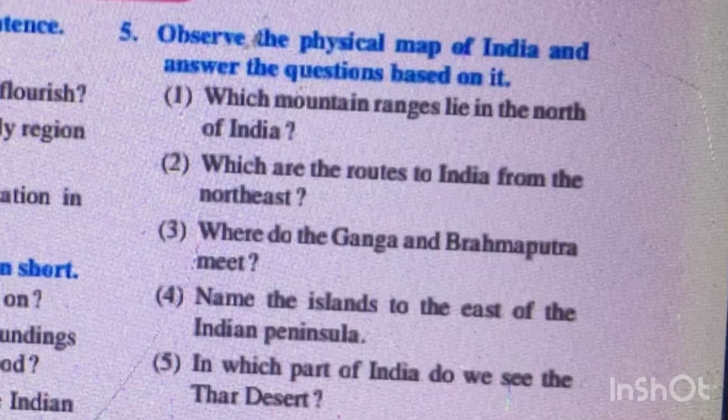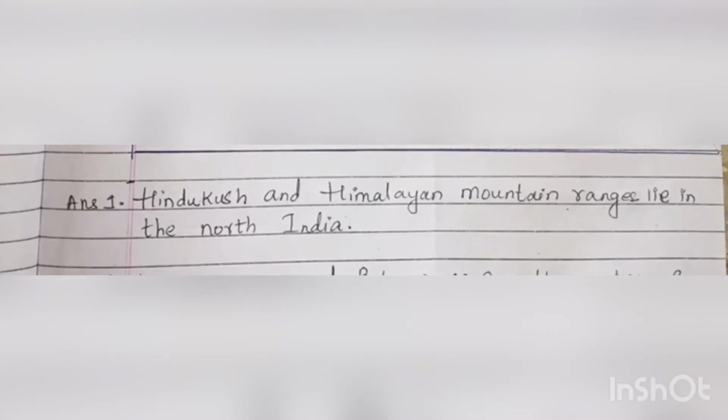Observe the physical map of India and answer the questions based on it. First one, which mountain ranges lie in the north of India? Answer. Hindu Kush and Himalaya mountain ranges lie in the north of India.